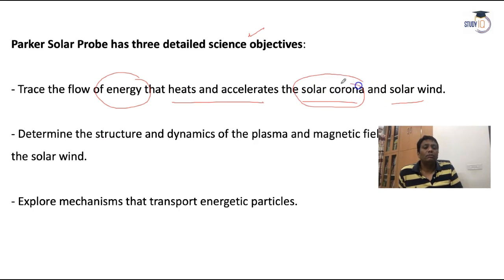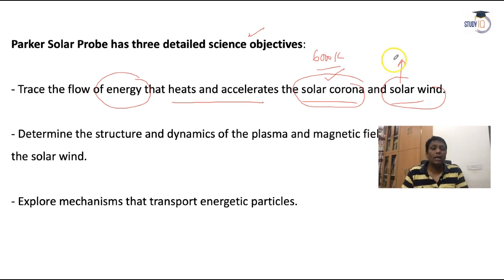Actually, you know, the sun has the solar corona, and it is a very mysterious region. They have a lot of doubts. Here the temperature is around 6,000 Kelvin, and the solar wind is another problem that comes from the sun, guys. According to NASA, every 2 years there is a solar wind, but it is very small. After 9 to 11 years, a big solar wind is generated from the sun and even reaches